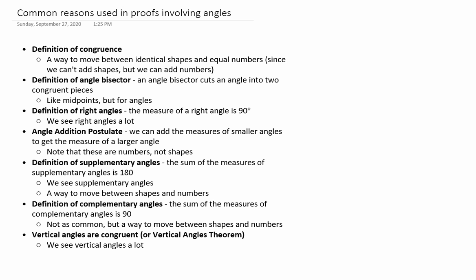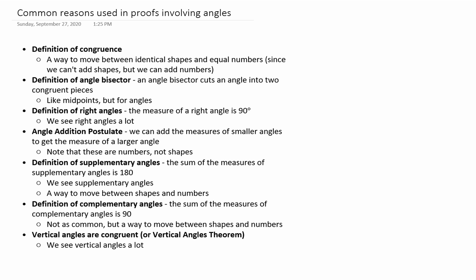And we want to be able to make this movement because we can't add angles. We can add the angle measures. And that's a very small but really, really important detail. We can't add shapes. We add the measures of those shapes. So if I say two angles are congruent, the definition of congruence allows me to then say, well, then the measure of the first angle equals the measure of the second, and I'm now dealing with numbers that I can add, subtract, multiply, etc.